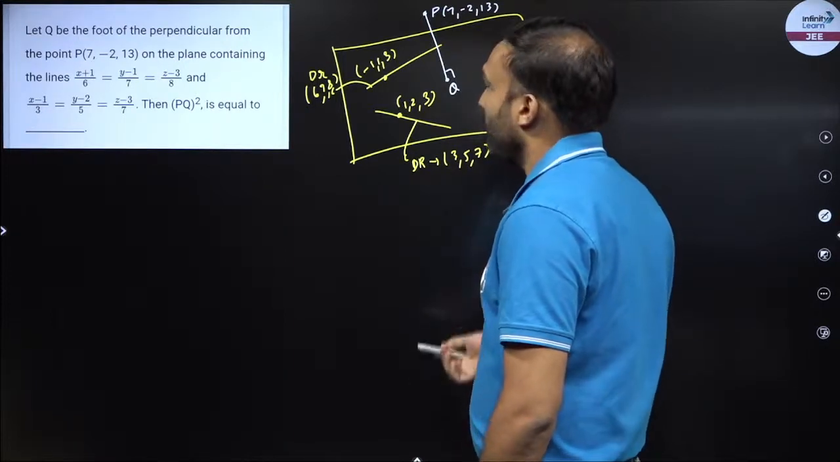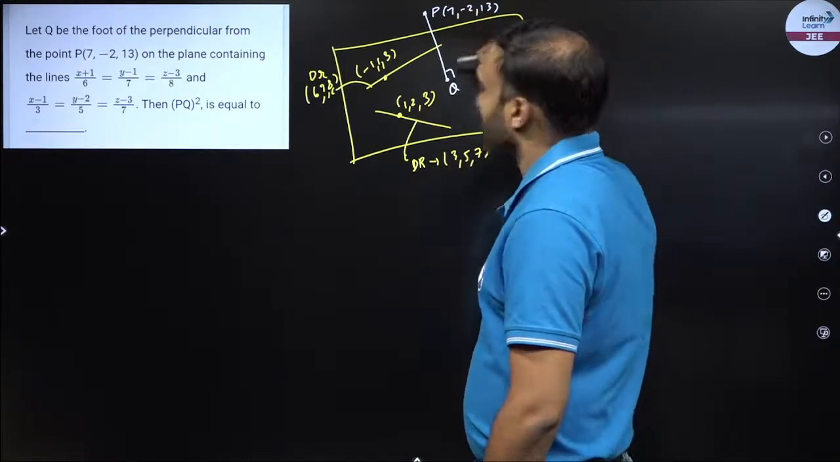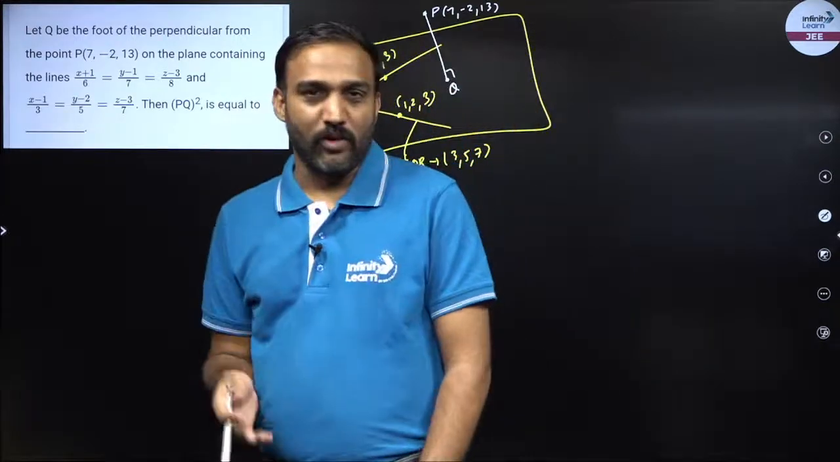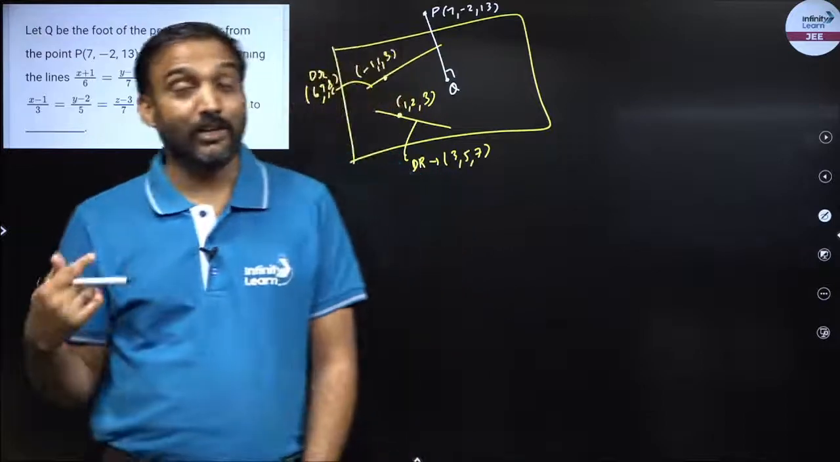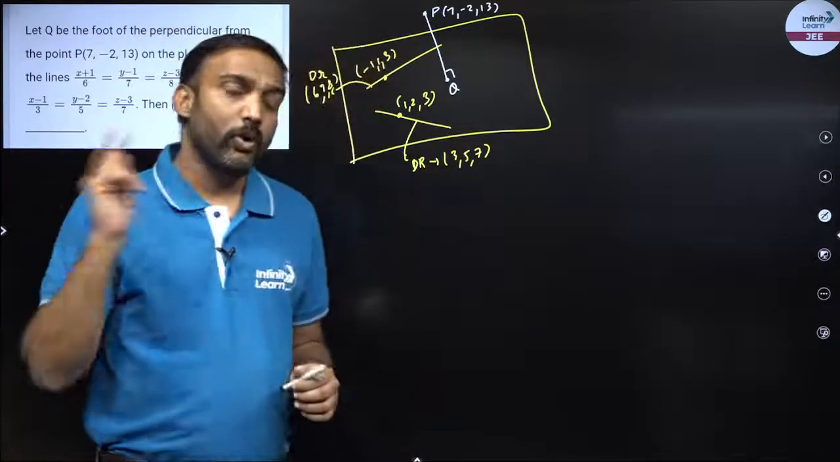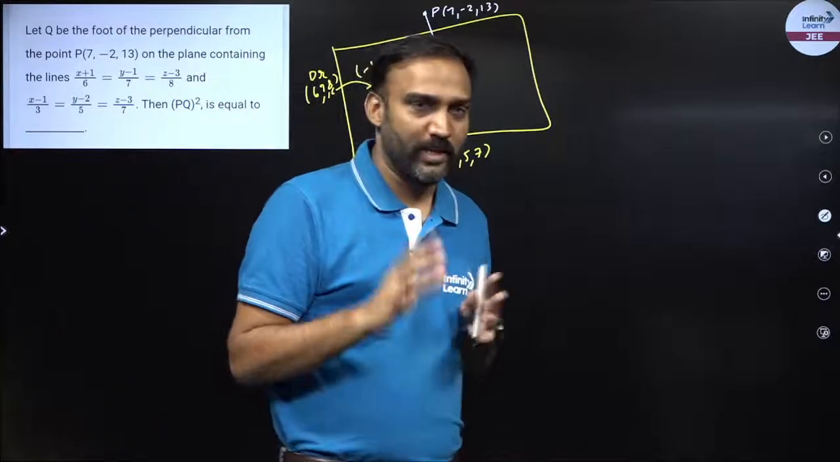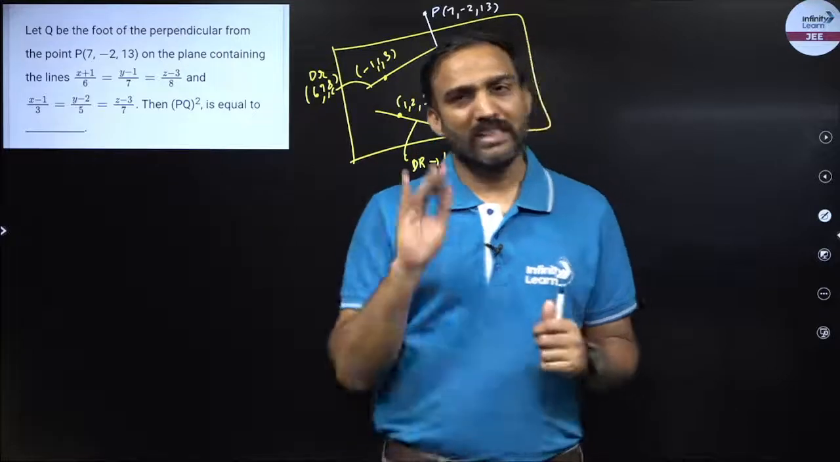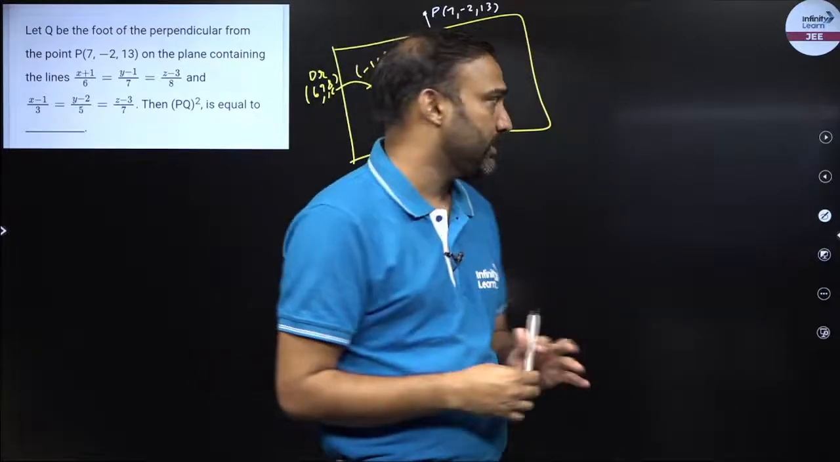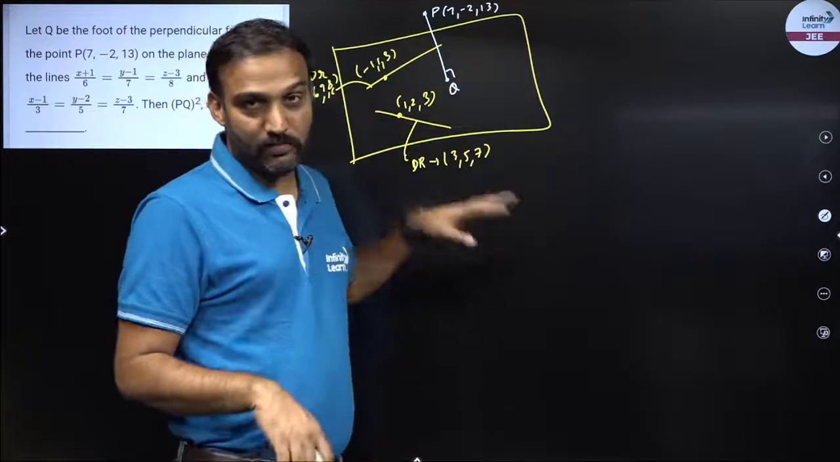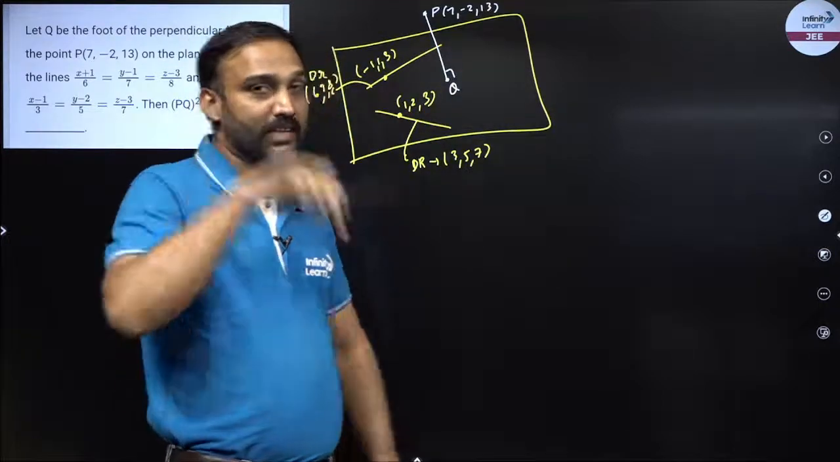I have to find out PQ square, right? So I need to find out the length of the perpendicular. We have the formula for the length of the perpendicular, but for that formula I need the equation of the plane. Now how do we find the equation of the plane? We'll go back to the first concept that I have taught you. In a plane, the normal is always perpendicular to any vector in the plane. That is the only concept as far as planes are concerned. So I need to find a normal vector for this plane and a vector in the plane.